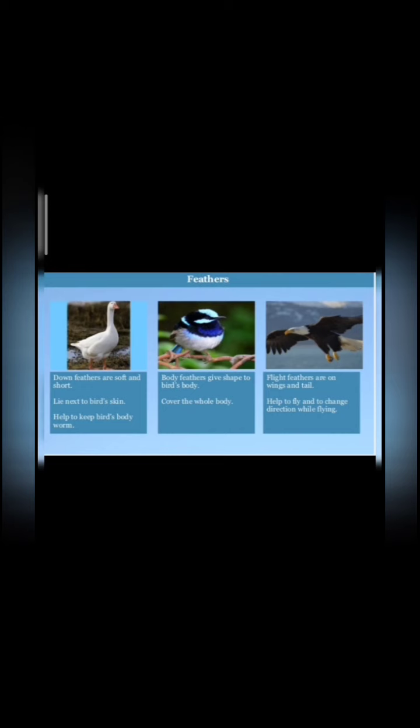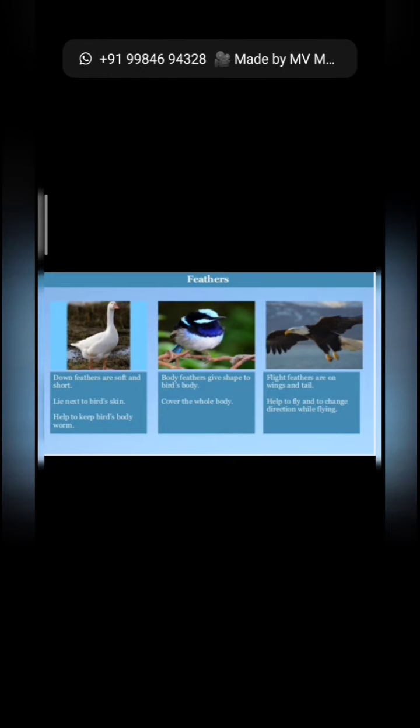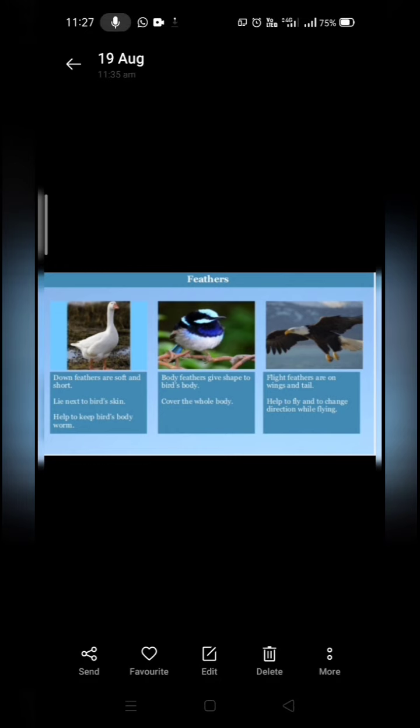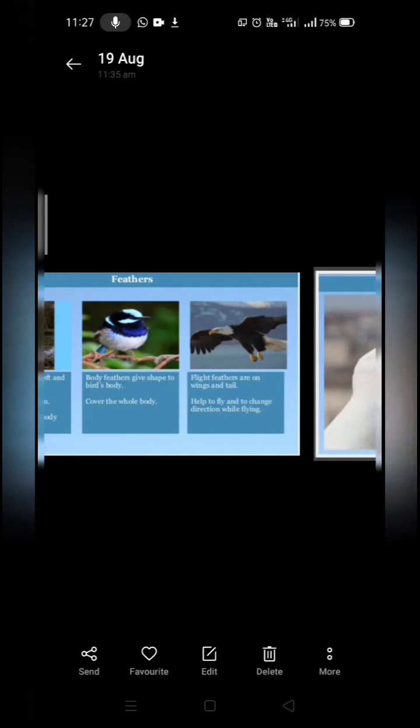Down feathers are soft and short, and lie next to the bird's skin to help keep the bird's body warm. Body feathers give shape to the bird's body and cover the whole body. And flight feathers are on the wings and tail. They help the bird to fly and to change direction while flying.